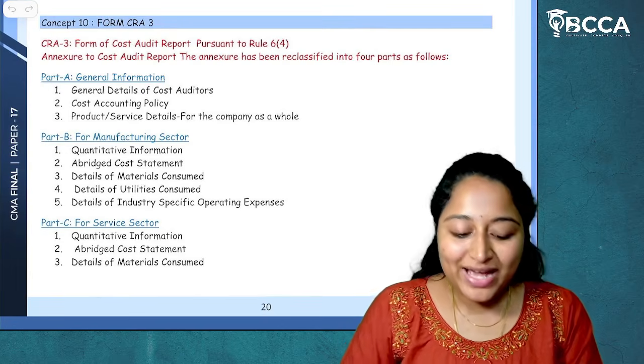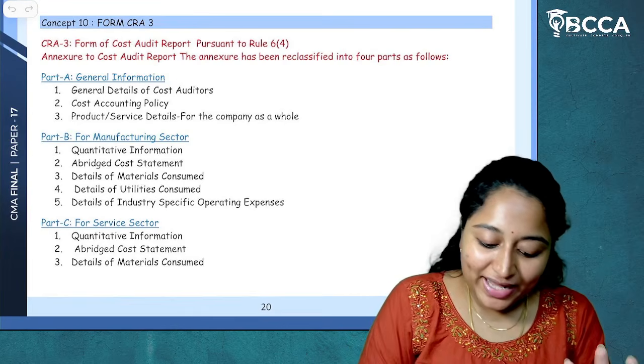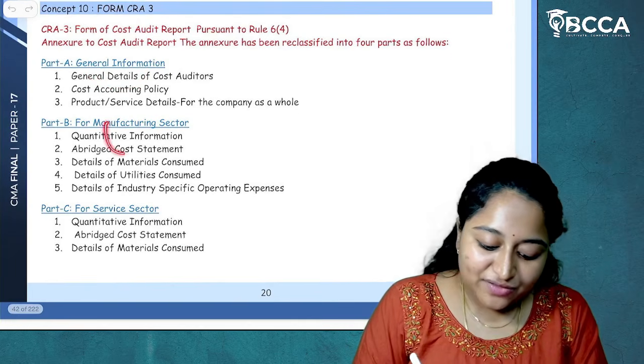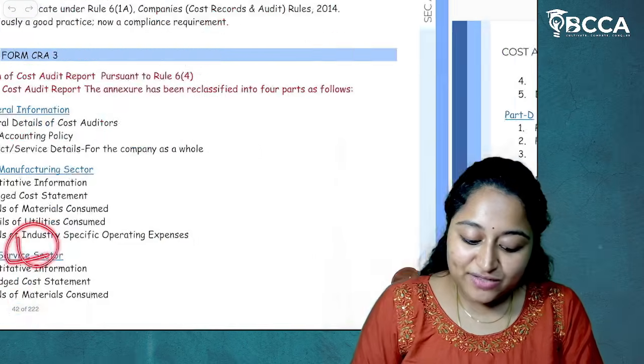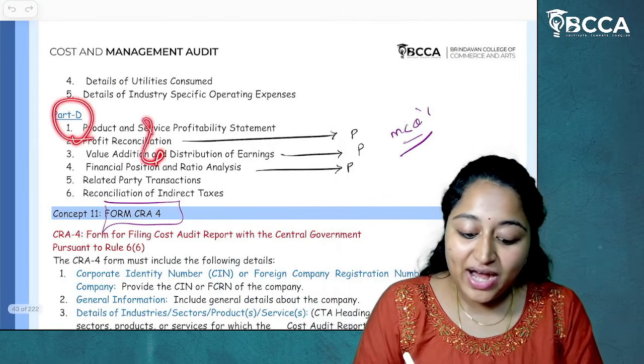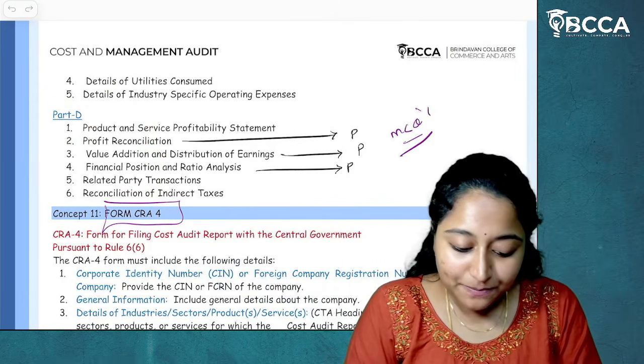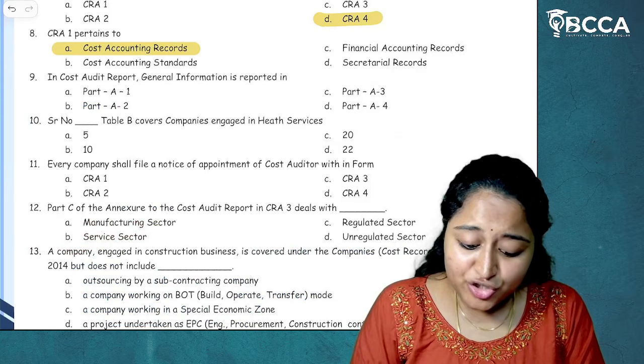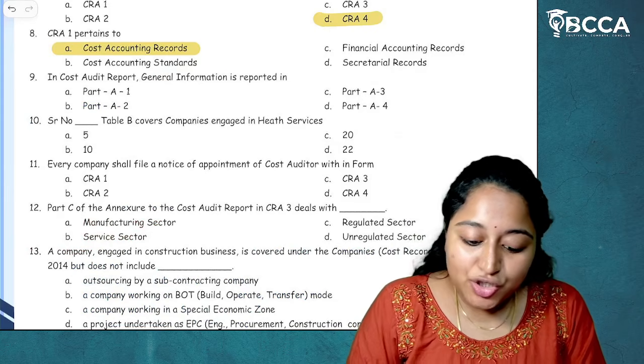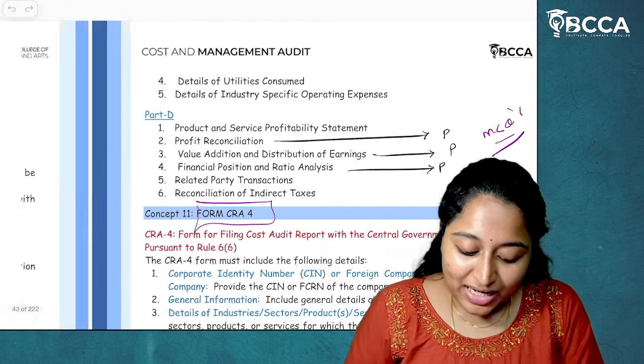And form CRA3 has how many parts? 4 parts. Part A, general information. Part B is for manufacturing sector. Part C is for service sector. And part D is for other related statements. Okay. So general information is given under which? General information is given under part A.